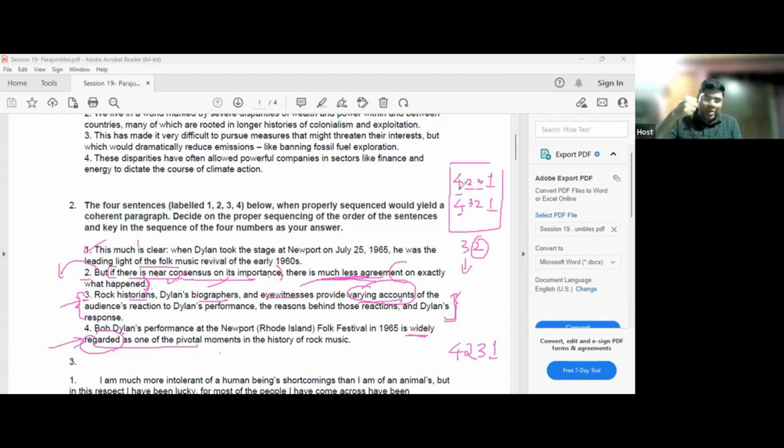Because it is easy to understand the question, I mean the sentences. It is easy to pick the opening and the ending. The only in-between sentences you have to fit, and that too is not very complicated. So these are the kind of questions that take you from 92 percentile to 99 percentile. Understand what I'm telling you? These are the kind of questions that will take you from 92, 93 percentile in VARC to 99 percentile.